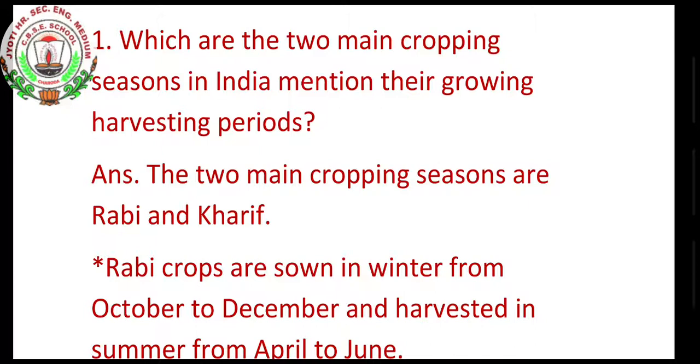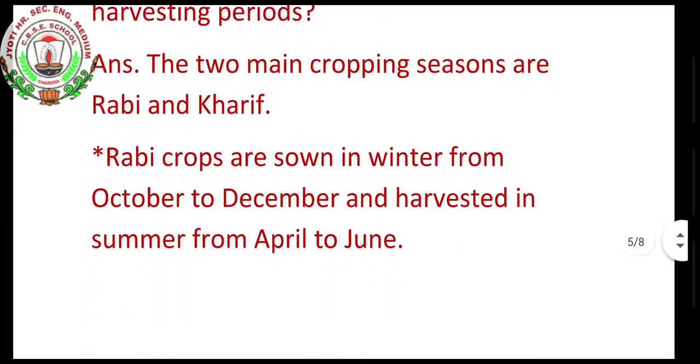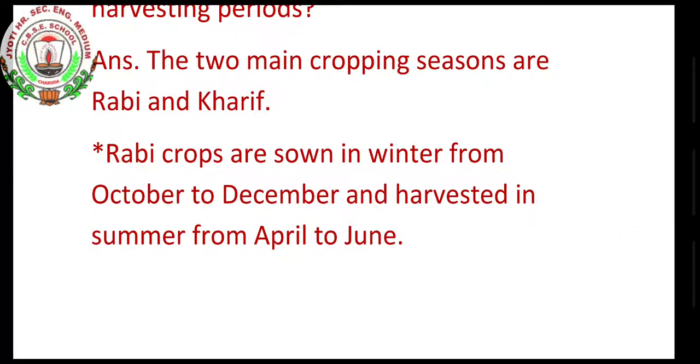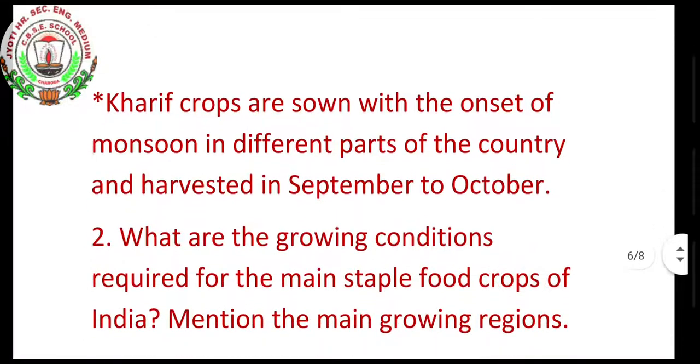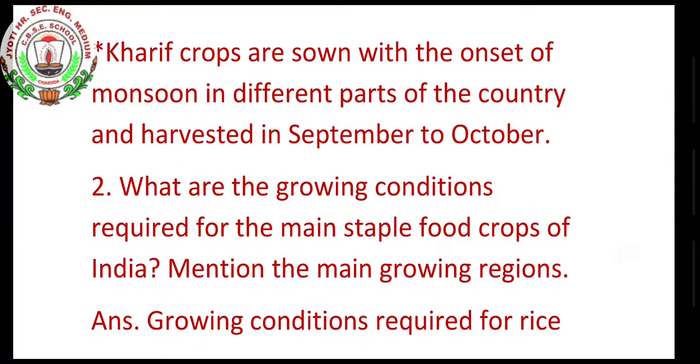Rabi crops are sown in winter from October to December and harvested in summer from April to June. Kharif crops are sown with the outset of monsoon in different parts of the country and harvested in September to October.